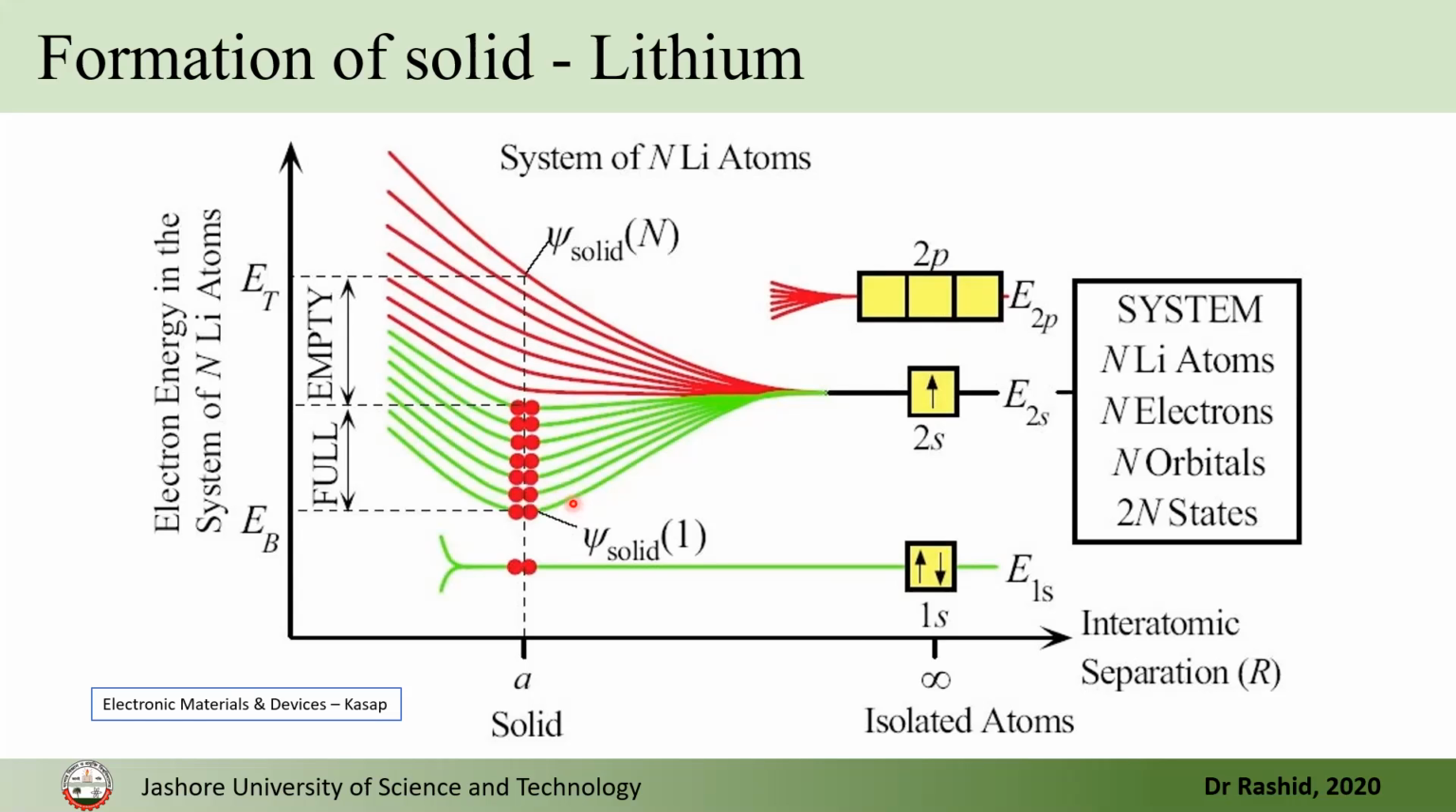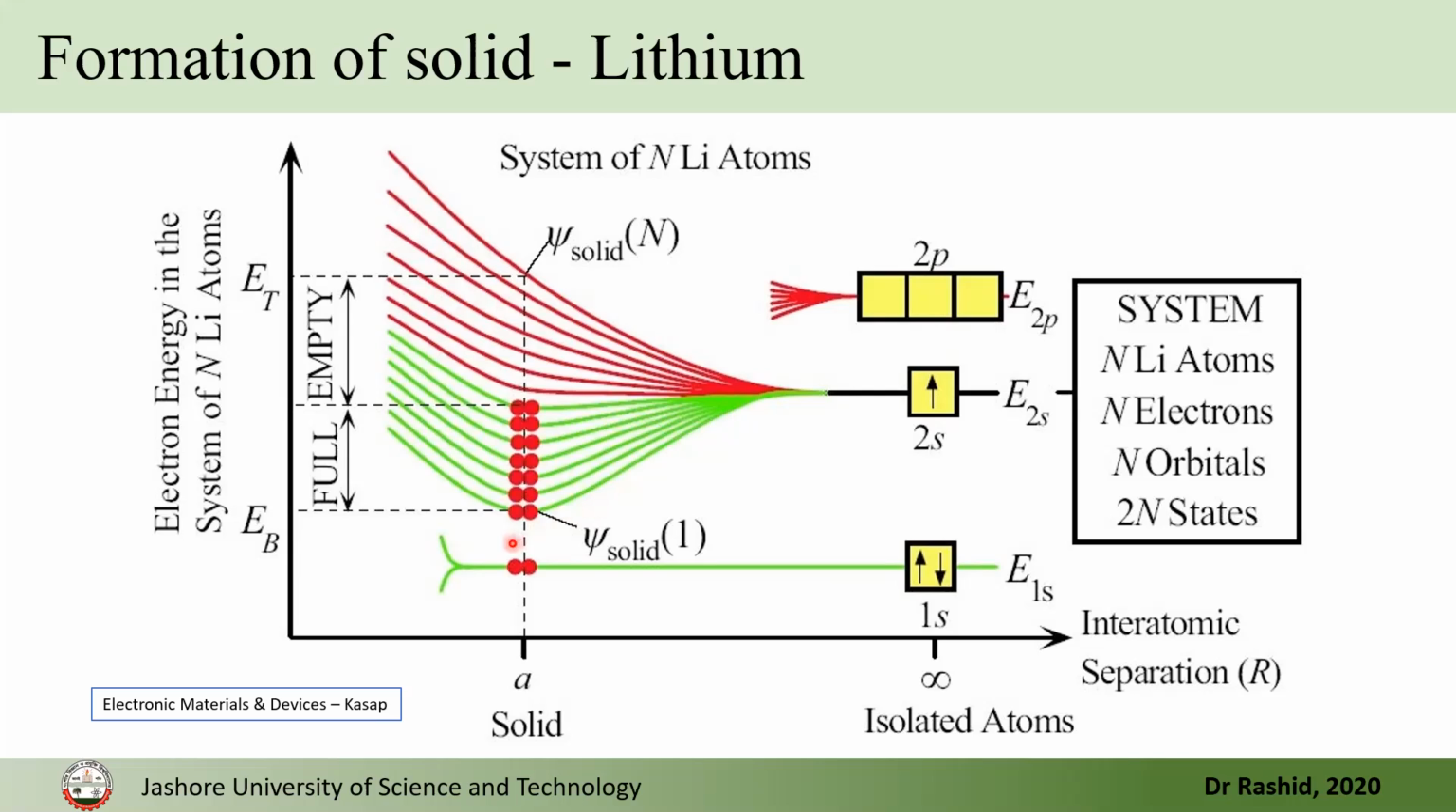Now, in each orbital, there can be 2 electrons. So, they will start to occupy from the lowest level. Then at the half, they will be filled and the half will be empty. Here I have shown just a few lines, but when you have a huge number of lithium atoms, say 10 to the power 23 or something like that, you will have a huge number of lines.